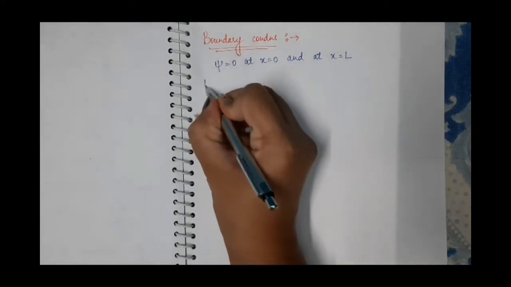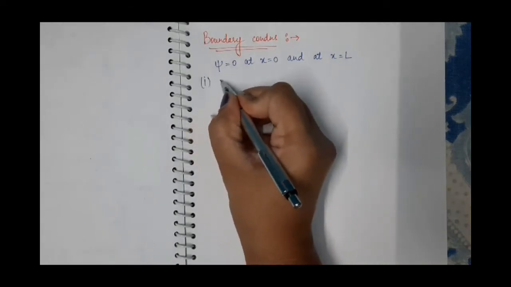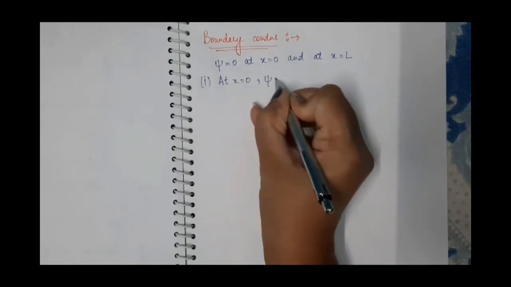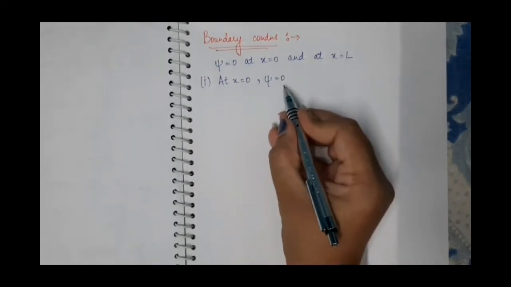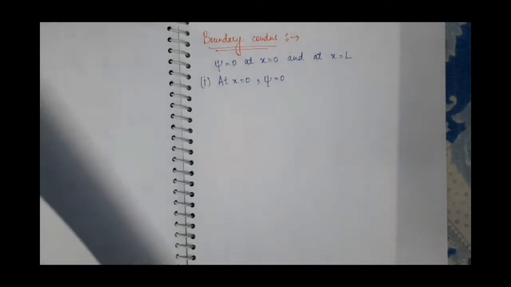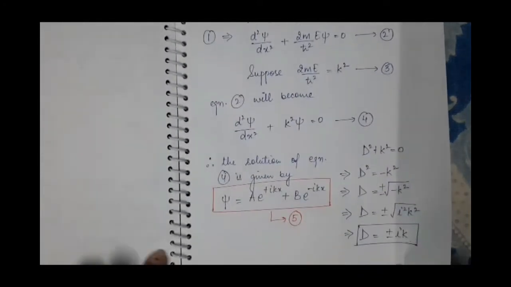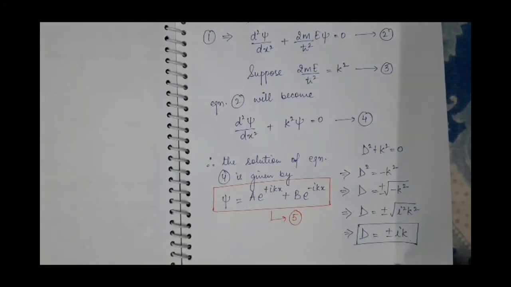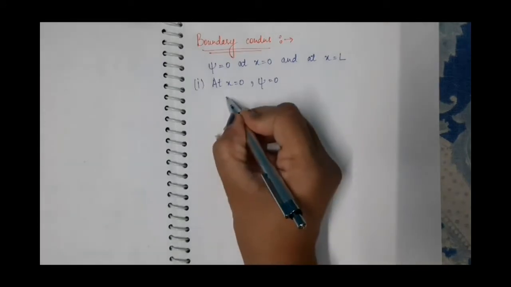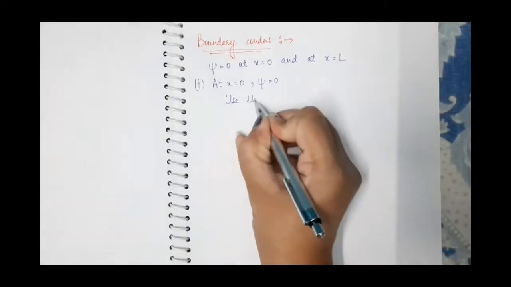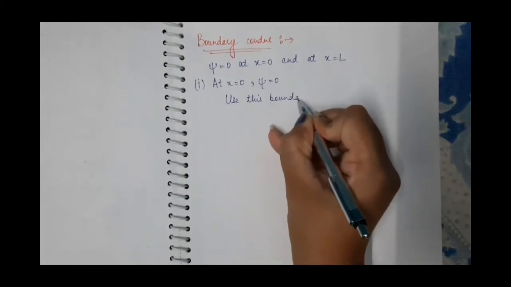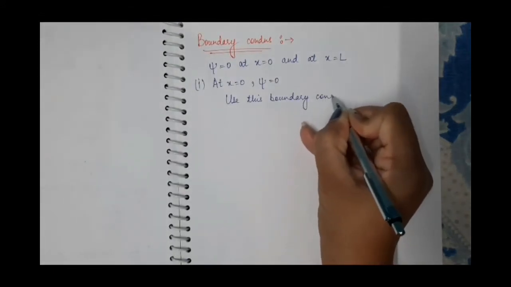So first we will apply the first boundary condition, that at x is equal to 0 psi is equal to 0, to equation fifth.